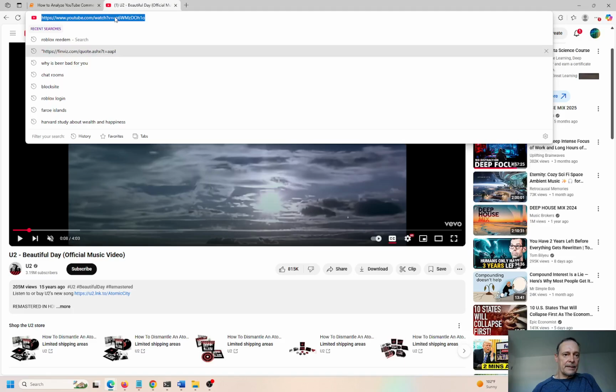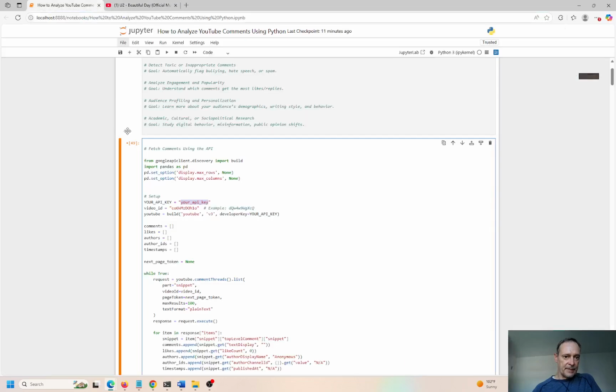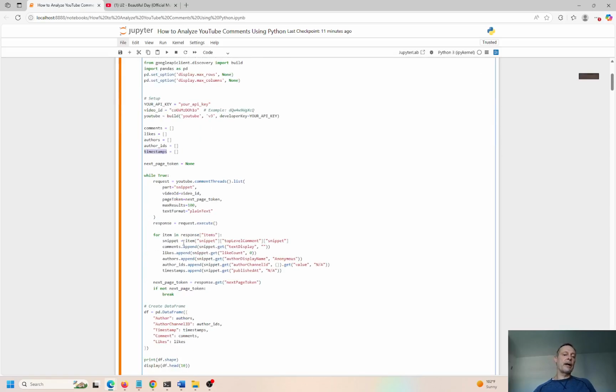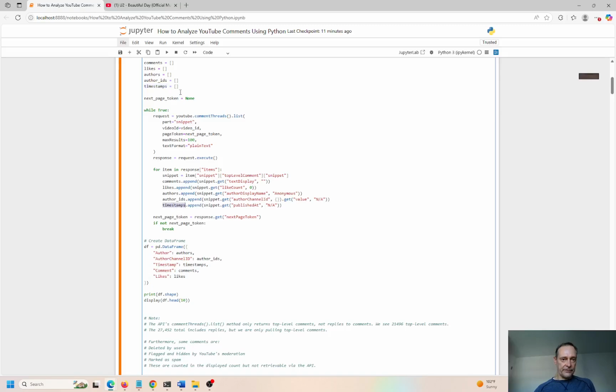So we have the identifier right here. Every video has its own unique identifier. We have that, and we have the API key. That's all you need to get started here. Now, I put together some comments as a list: comments, likes, authors, author IDs, and timestamp. So I want to go through and fetch all of that from the YouTube API. So I'm going to get the snippet: comments, likes, authors, author ID, and timestamp. And then I'm going to take all of those and append those to that list, right? Anything with a square bracket is a list. I'm going to do .append, so timestamp.append, and then take all of that and convert that into a data frame.